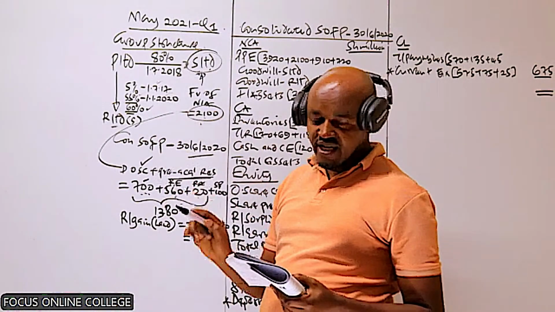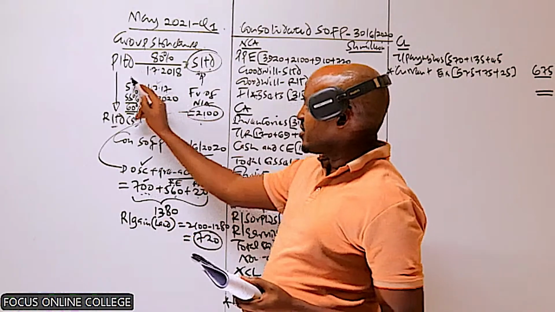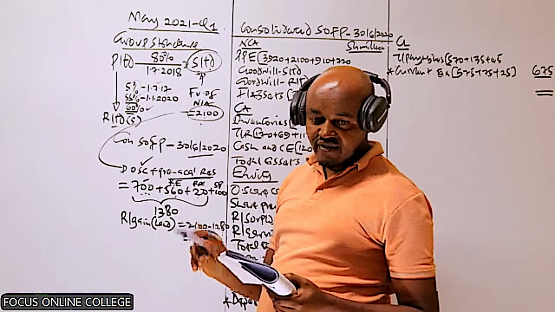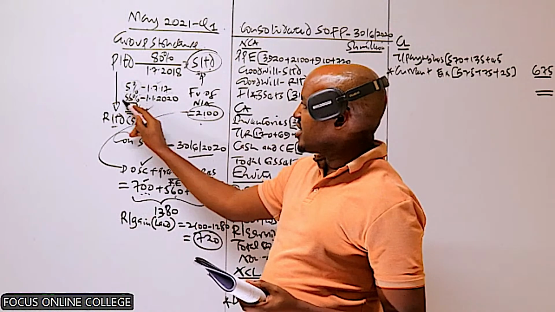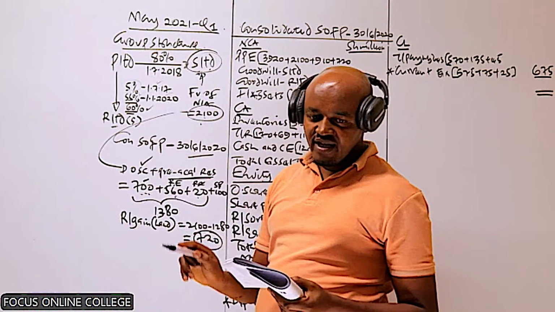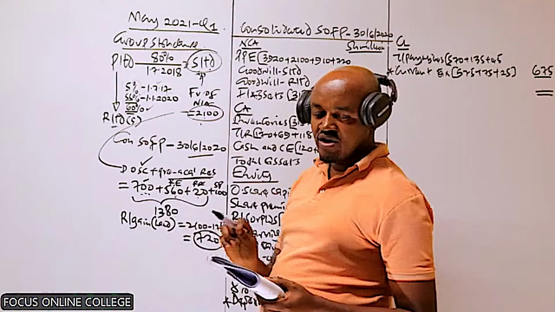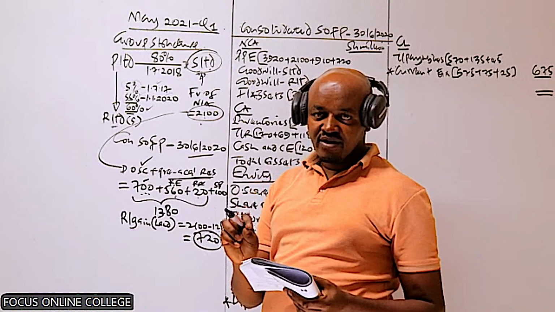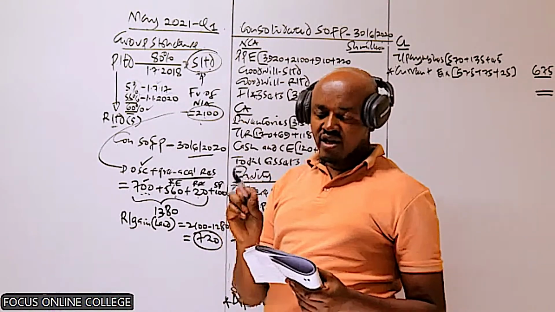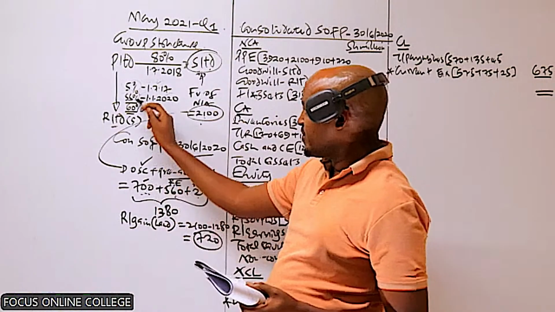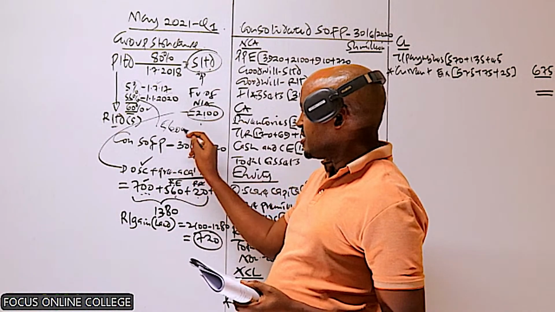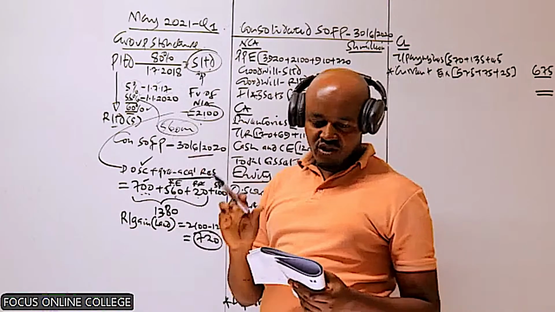The amount which was paid in acquiring 5% shares is 70 million. The amount paid in acquiring this is 560, and that is what we refer to as the cost of additional investment. So when computing the goodwill, the cost of additional investment is 560 million.